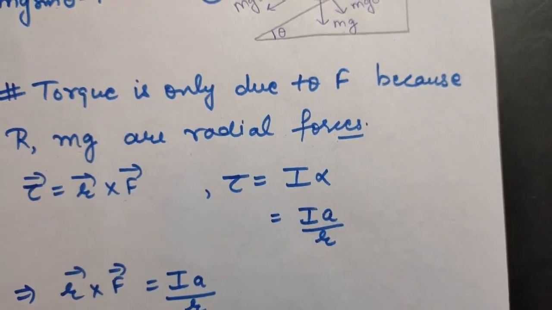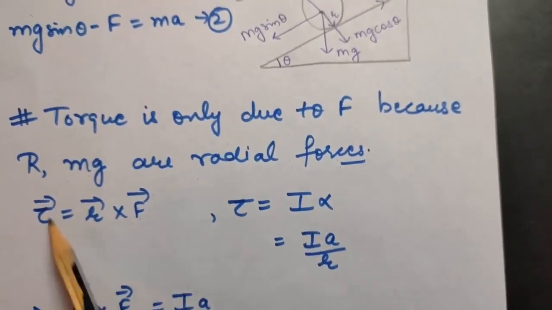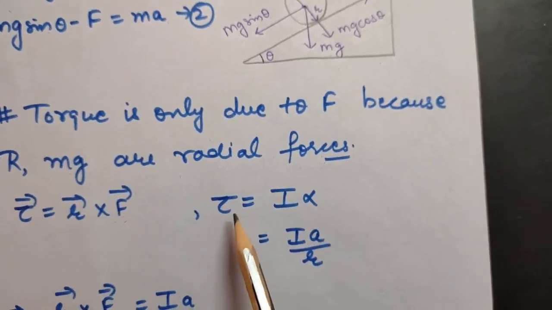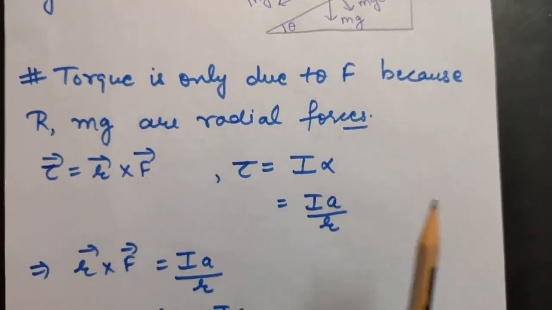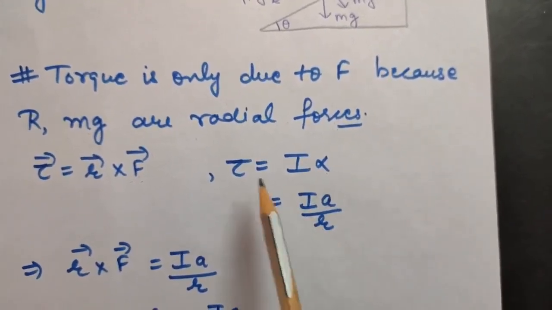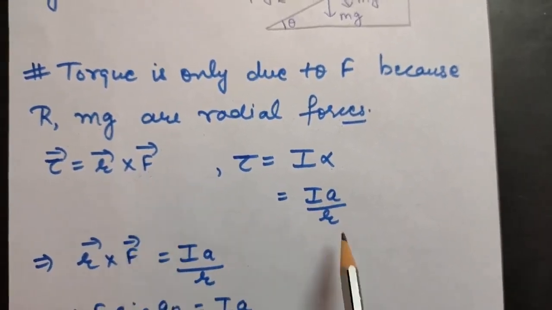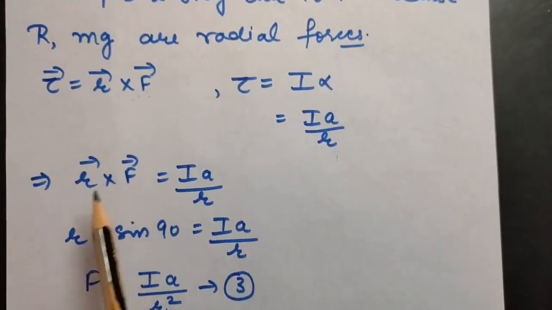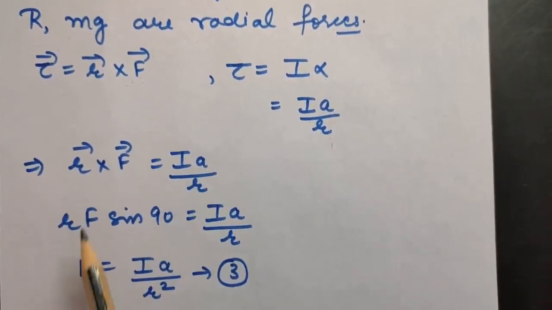Mark it first equation of torque. Now as you know, torque is equal to I alpha, this you have studied. And as you know, a is r alpha, so alpha will be equal to a by r. So torque is Ia by r. Now put these two equations equal. So r cross F will be equal to Ia upon r.